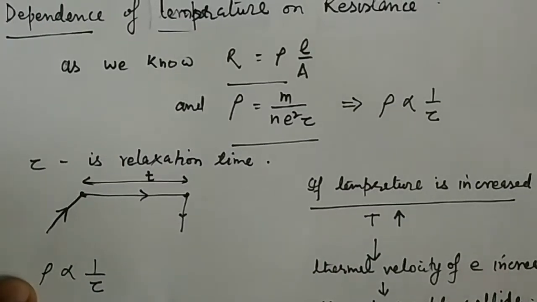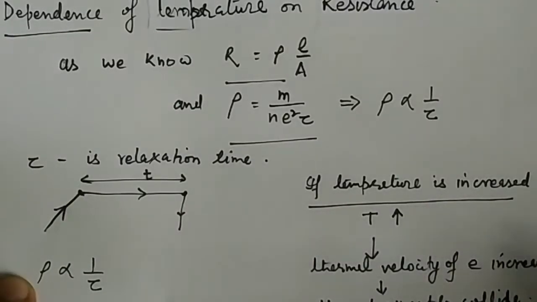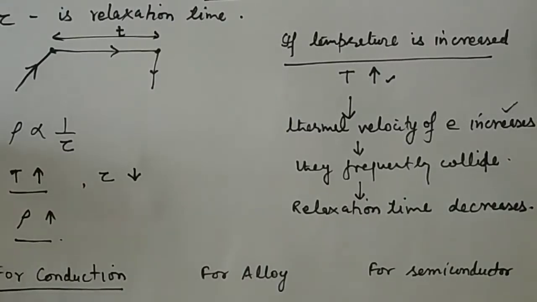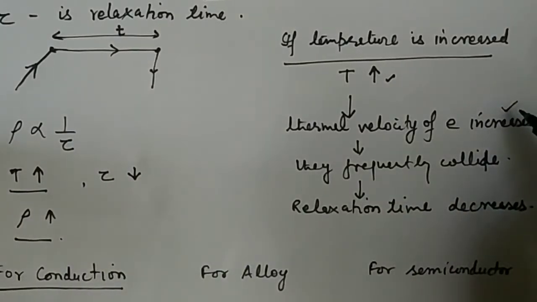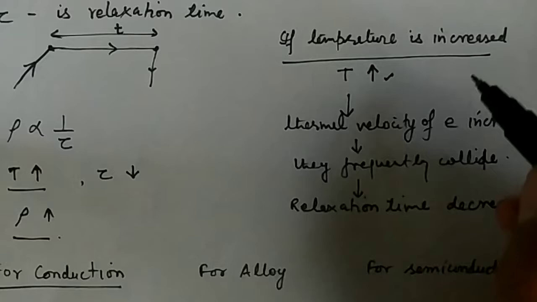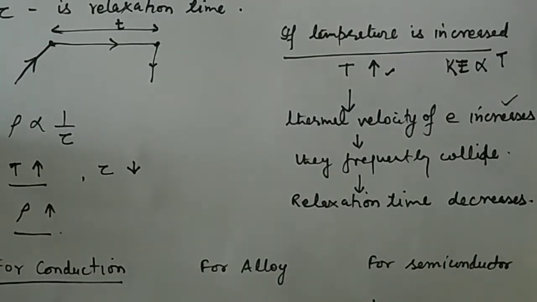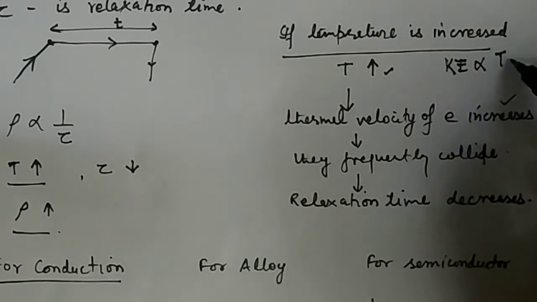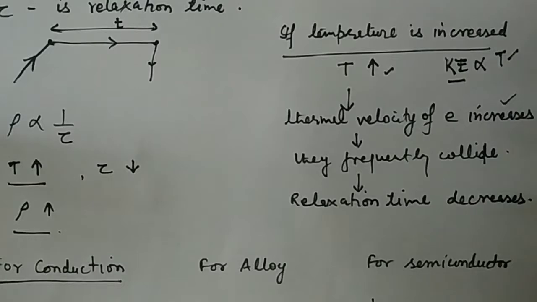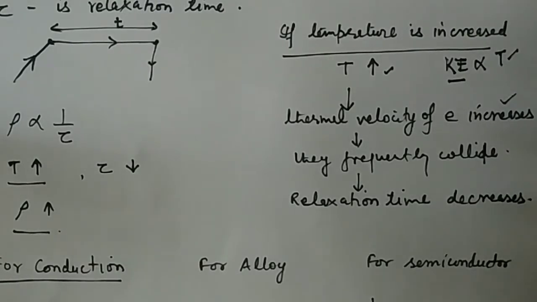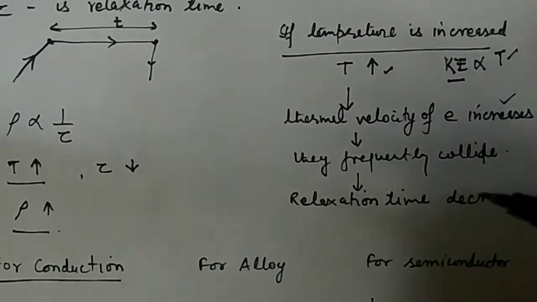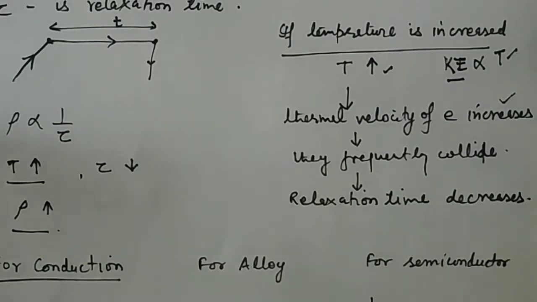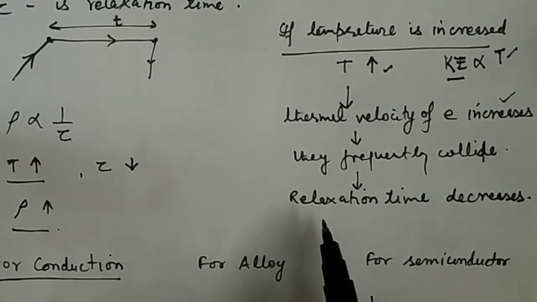Now see here, if the temperature is increased, the thermal velocity of the electron increases. That means the electron will move faster, as we know that the kinetic energy is directly proportional to the temperature. So as you increase the temperature, the velocity of an electron increases. As the velocity increases, there is a possibility that they collide frequently with each other. This means that the relaxation time decreases.